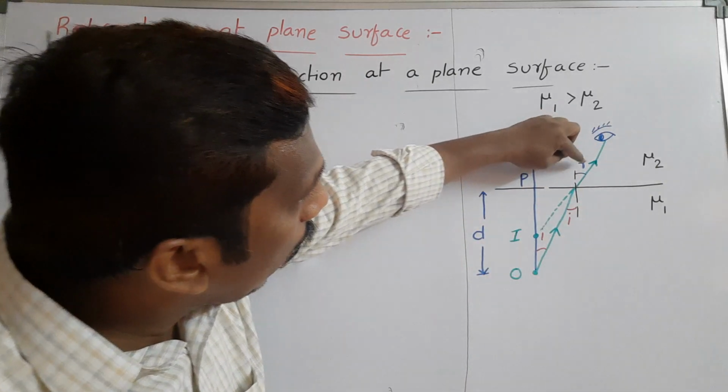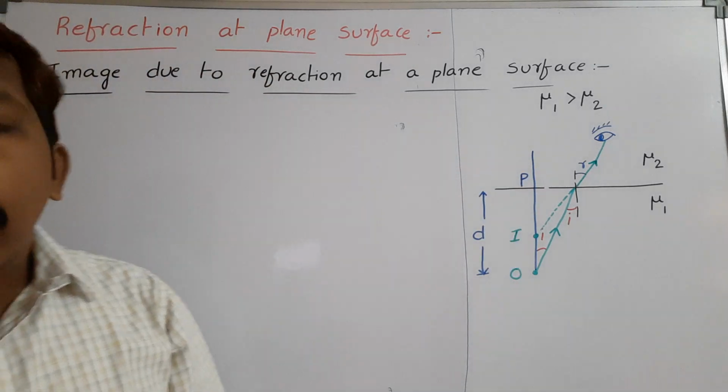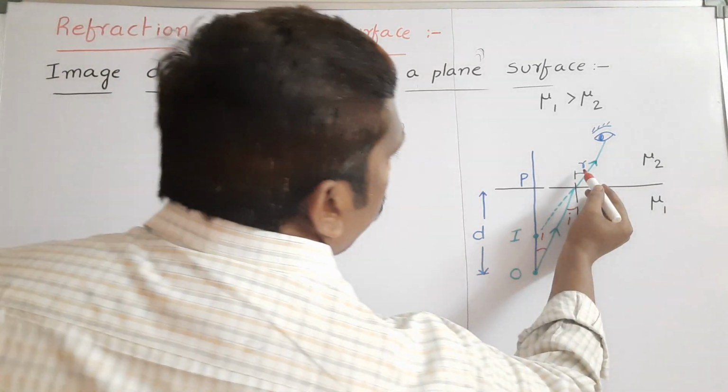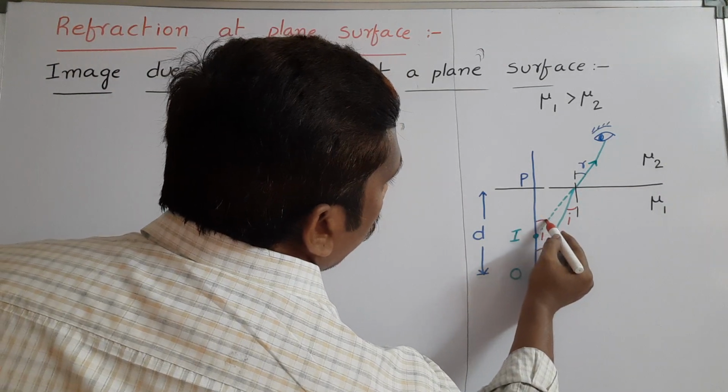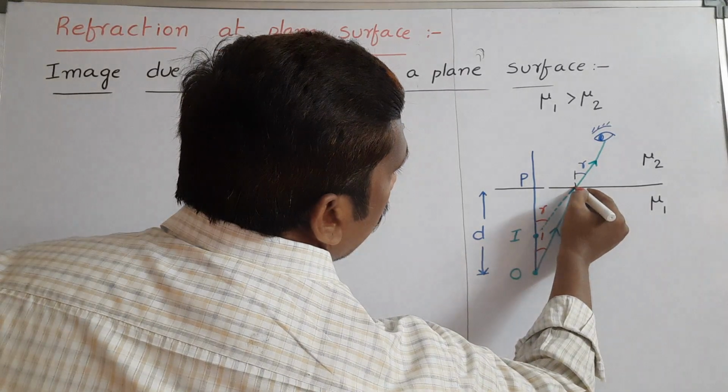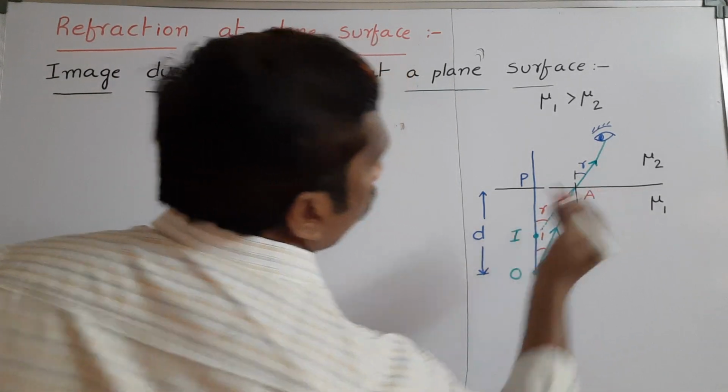So the light ray appears to come from another point instead of the object, and that point is said to be the image. This angle is also the same angle of refraction R. This point of incidence is taken as A.